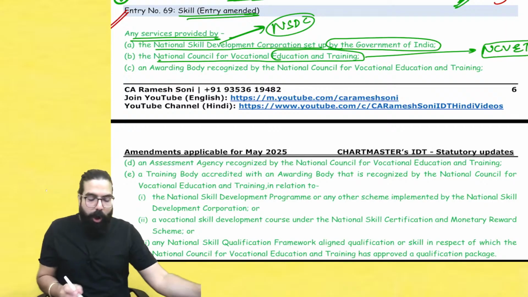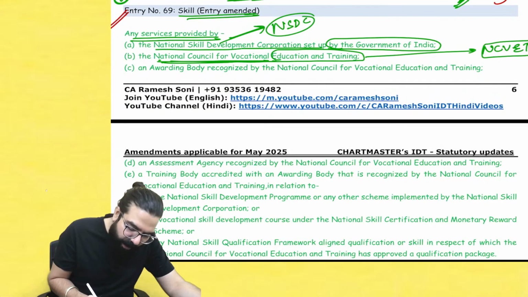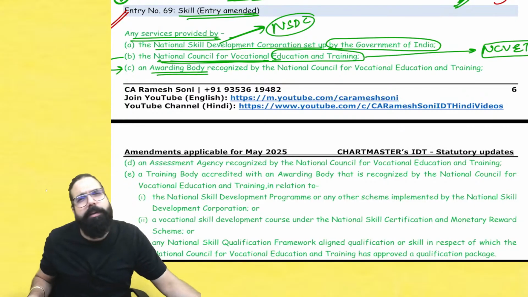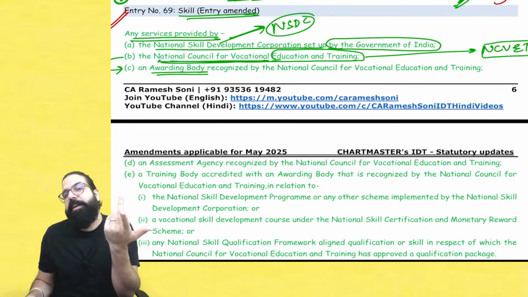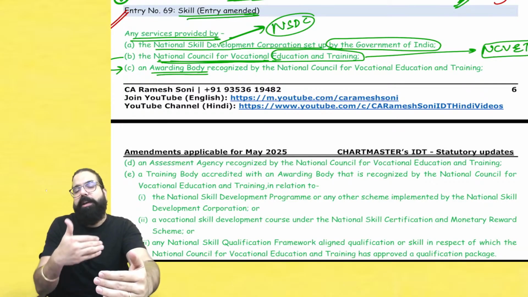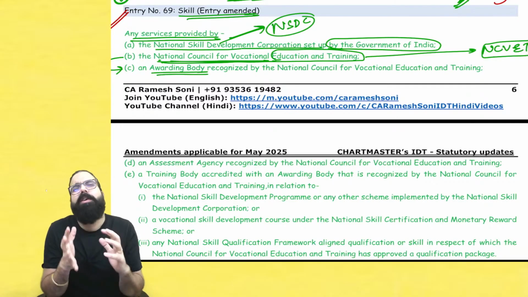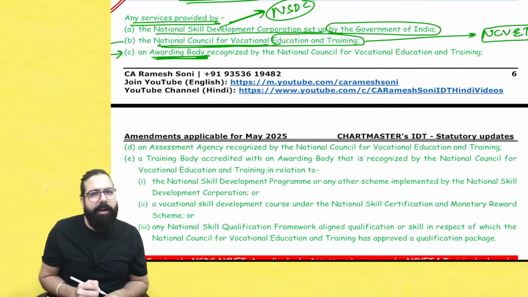Okay, and under NCVET, National Council for Vocational Education and Training, they will have awarding bodies. Awarding bodies means those who will award participation certificates, etc. If you have participated in any skill course, they will give you a participation certificate. All these are called awarding bodies. So any body which is under the National Council.